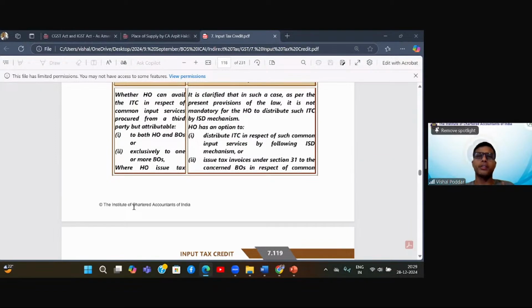Now, as a head office, when I'm doing this function of running the whole company, at least personally, I do not find that I am doing any specific service for the branch. However, these rulings, I'll tell you one of the famous names. It is Columbia Asia. You can Google it, you will find this. So this ruling of Columbia Asia said that no, the head office is supposed to use Schedule 1 Entry 2 and raise an invoice because the head office is actually doing something for the branch. What is this something?